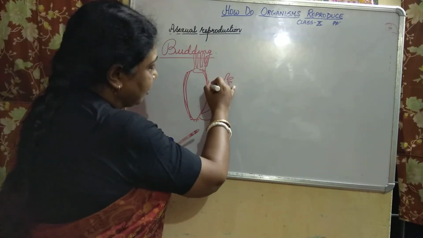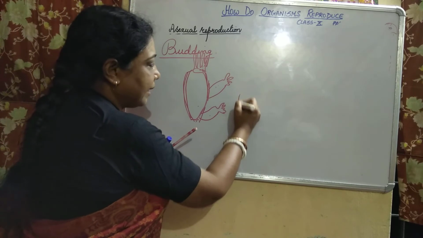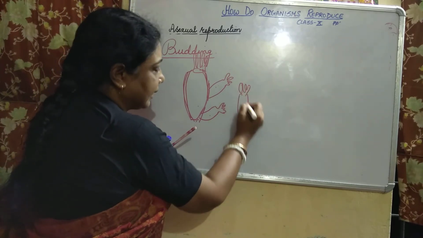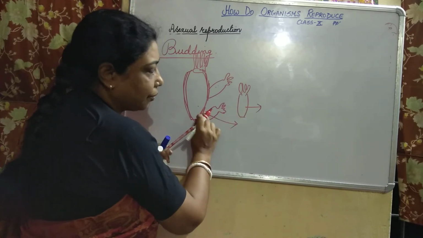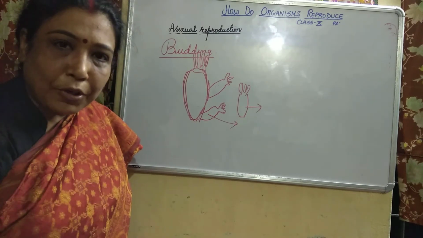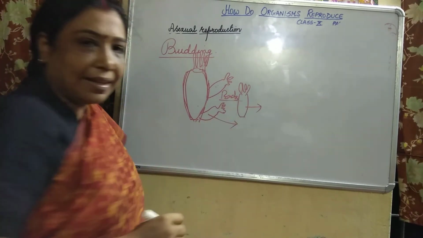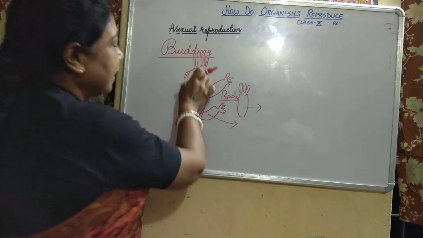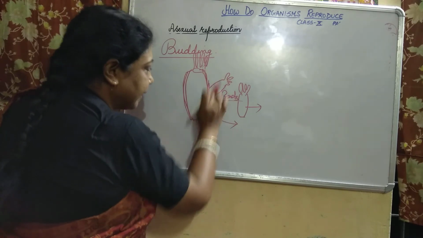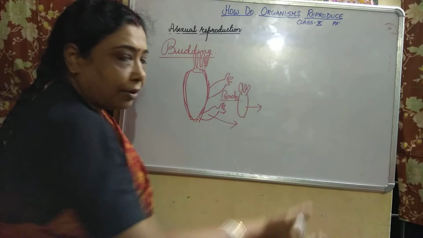After attaining growth for a certain period of time, these buds will get detached from the body of the parent, and ultimately this one also will meet with the same fate. So in Hydra you see how the buds arise from the body of the parent, and ultimately they fall off.